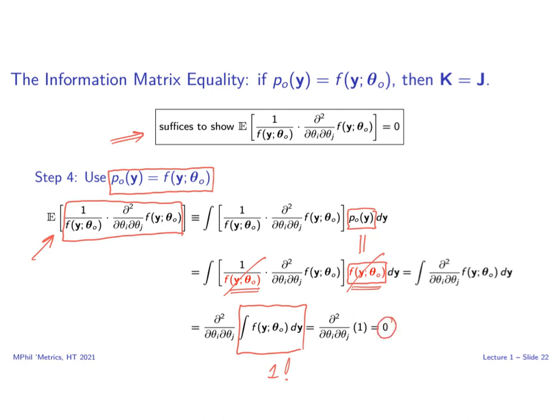Thus, we have shown that the expectation in the box is 0, which, as argued before, is sufficient to show that an arbitrary element of K is equal to an arbitrary element of J. Since all of the matched elements of these two matrices agree, the matrices themselves agree, and we have proved the information matrix equality.